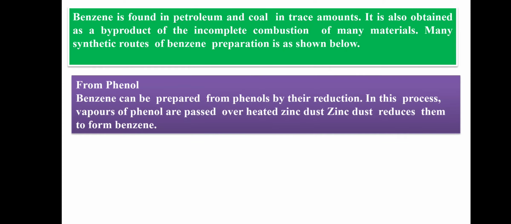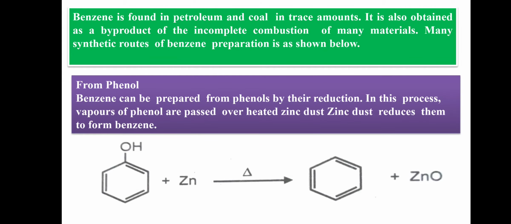Number 1, from phenol. The first method of preparing aromatic hydrocarbon is from phenol. Here, benzene can be prepared from phenol, the starting material, by reduction.